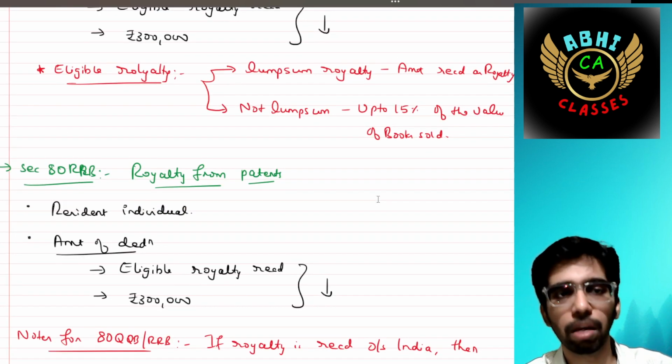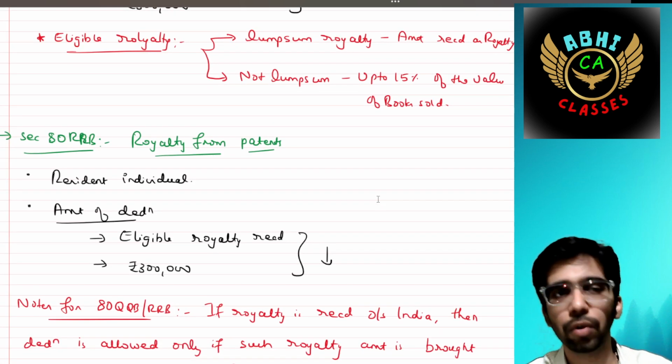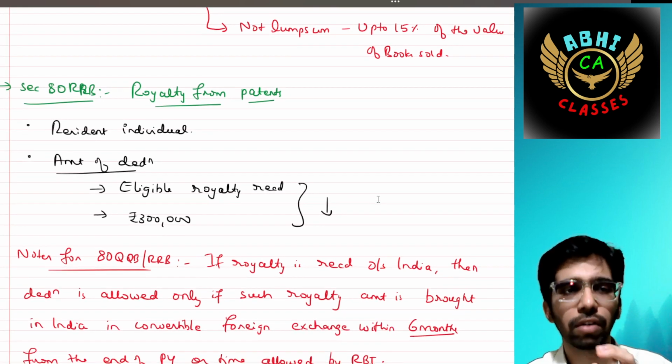Next, 80RRB, royalty from patents. Royalty from patents, resident individual, amount of deduction same: eligible royalty received or 3 lakh, whichever is lower.